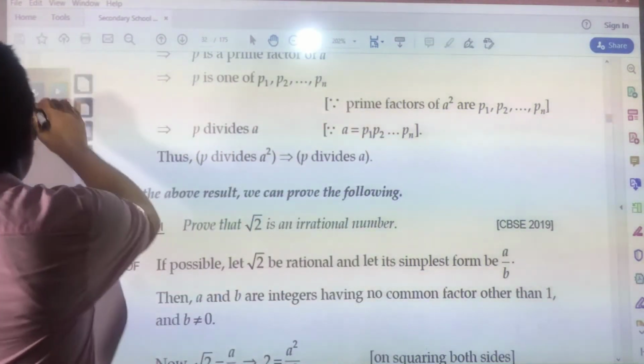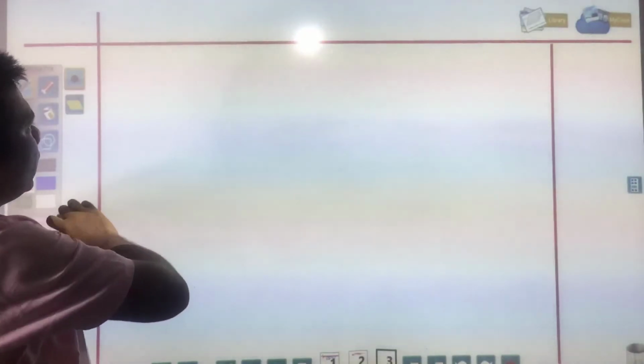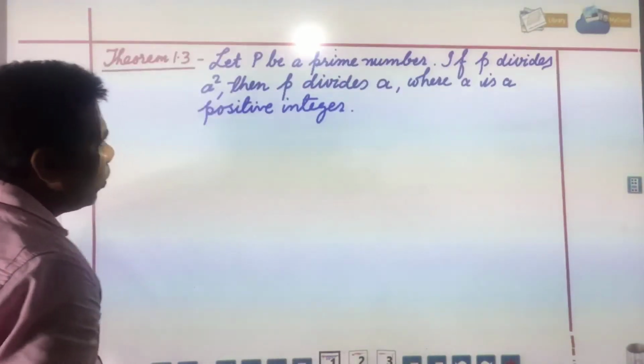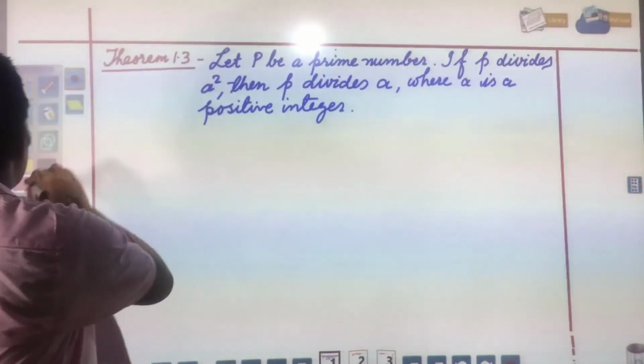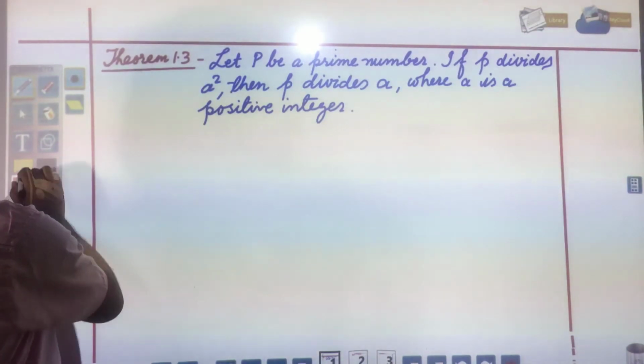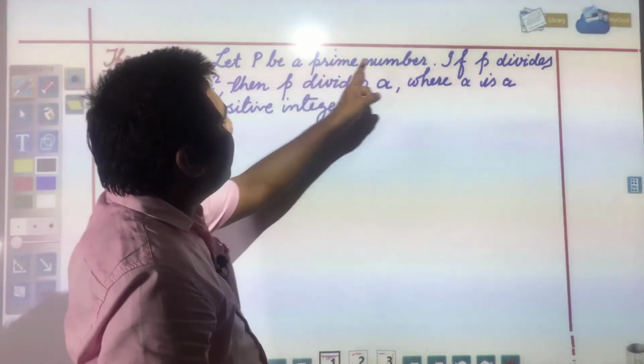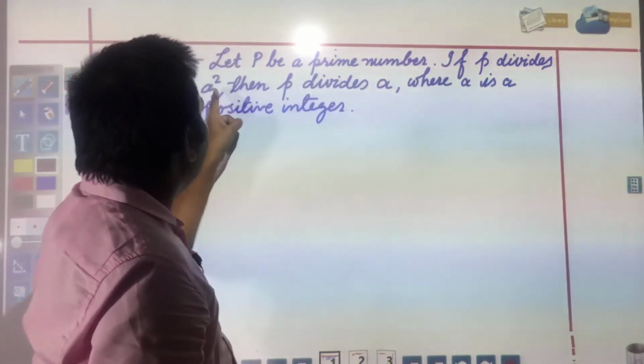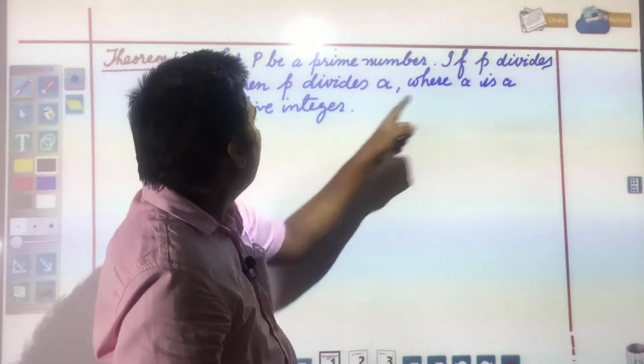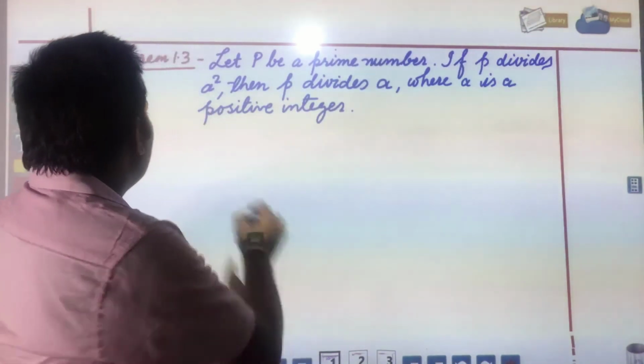If you have a doubt, once more you see, so that you will not have any confusion. I do not think you would be having any confusion now, but if you think this is difficult, you can see again. Let P be a prime number, and if P divides A square, then P divides A, where A is a positive integer. What will you write?